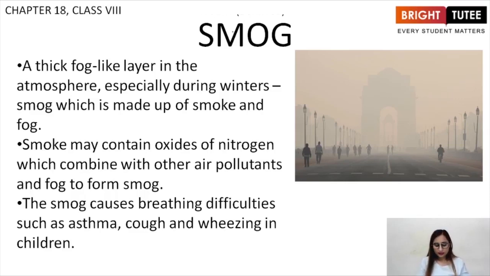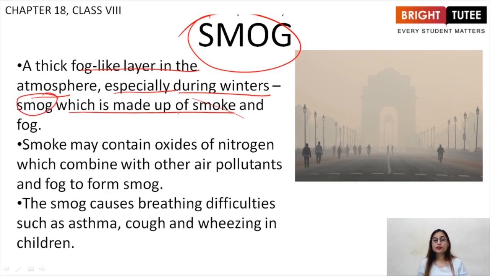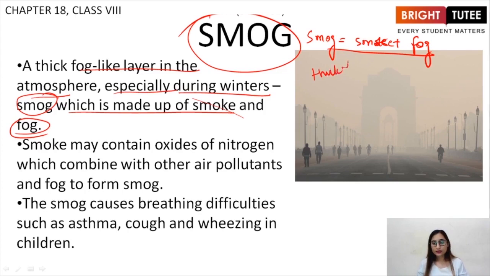Coming to the next thing, which is smog. Let us see what smog is. Students, especially during winters, a thick fog-like layer in the atmosphere is smog, which is made up of smoke and fog. Basically, smog is equal to smoke plus fog, and it is a thick fog-like layer.